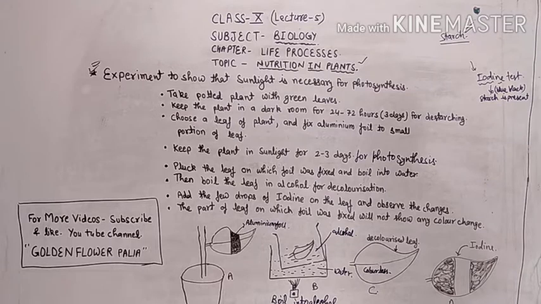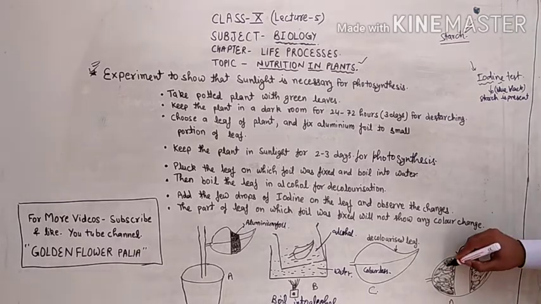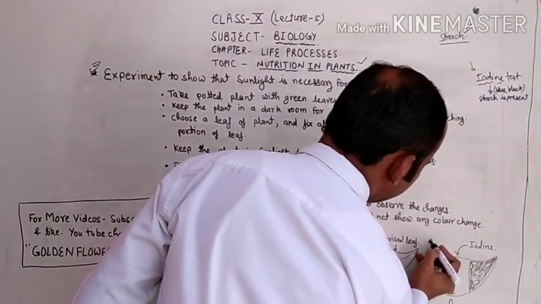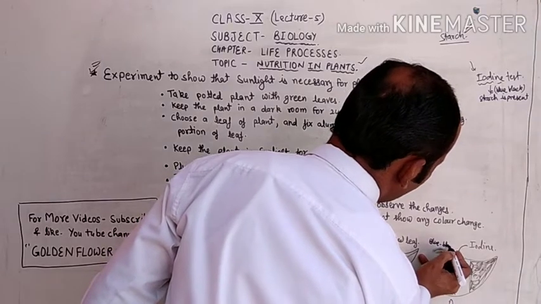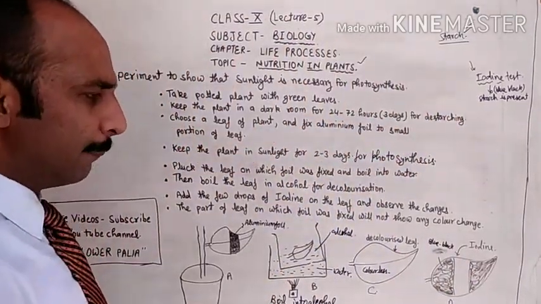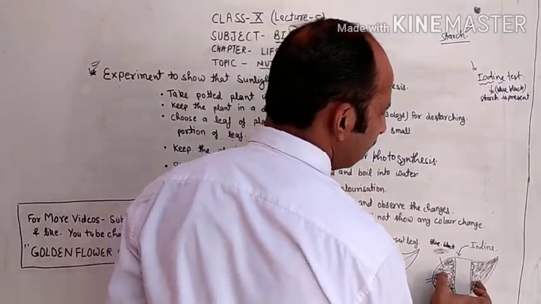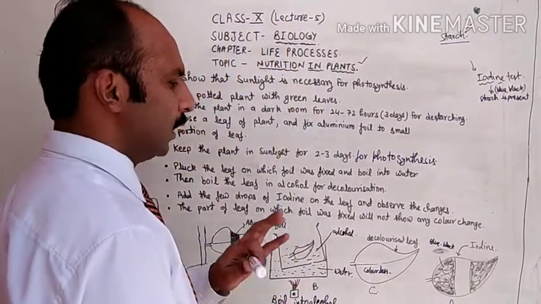After putting the iodine solution on the leaf, you will observe that the part on which the aluminium foil was not fixed will become blue black, or you can say dark blue color will appear, only on the portion of the leaf on which the aluminium foil was not fixed.